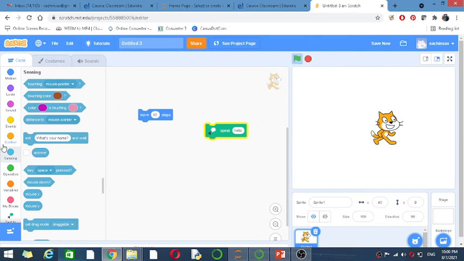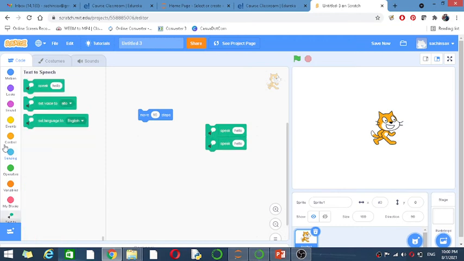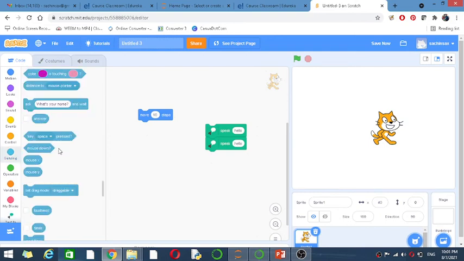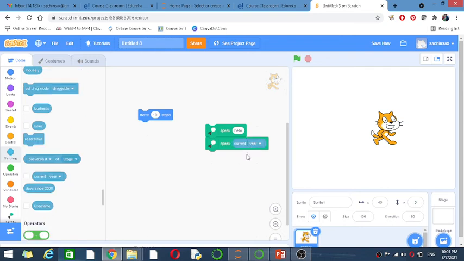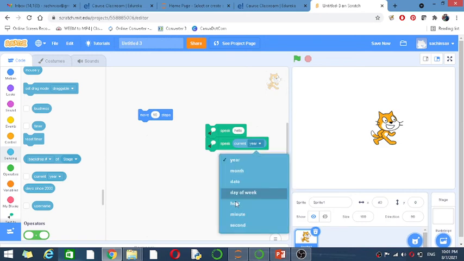We will drag one more speak here, and in the speak format we are just going to inherit this speak function. Here we will find the current year, so instead of hello it will say the current year. I will copy this section.